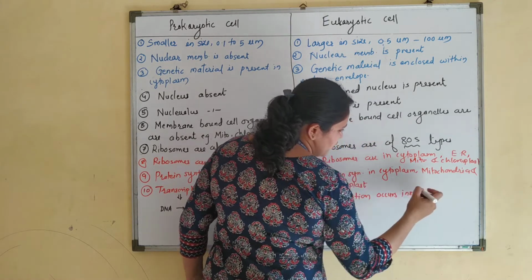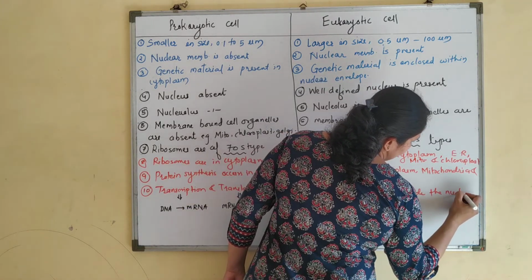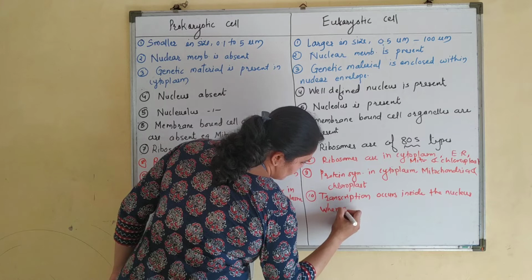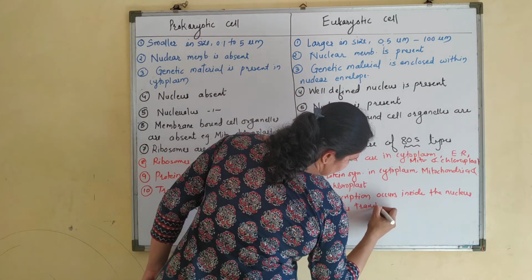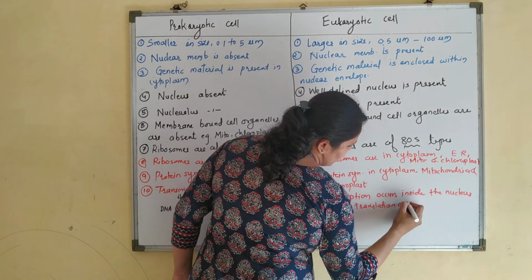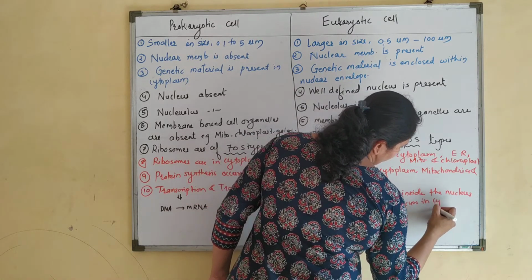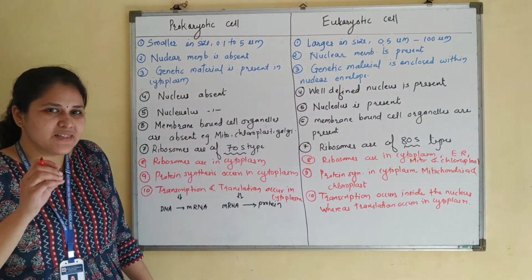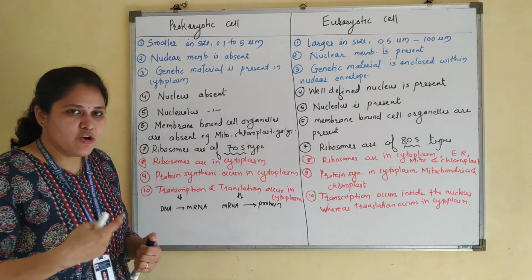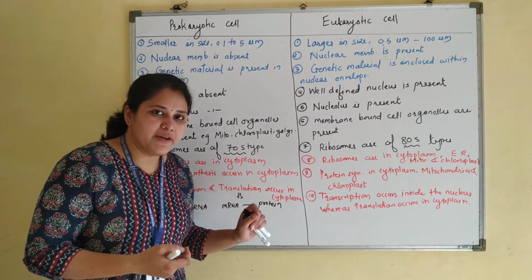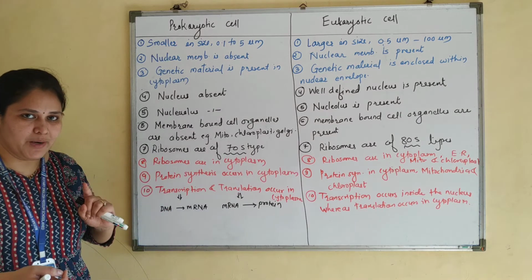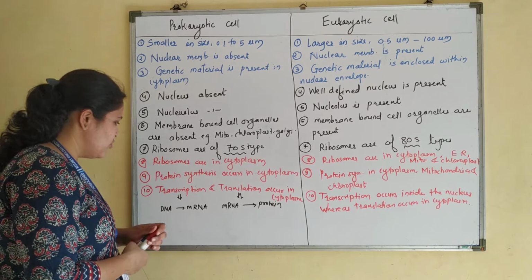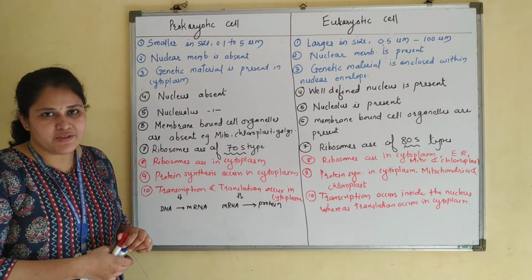Whereas translation occurs in the cytoplasm. So protein synthesis, the encoding of the message from mRNA into a particular protein, takes place in the cytoplasm. So this is the next difference. Now let's continue and see a few more differences.